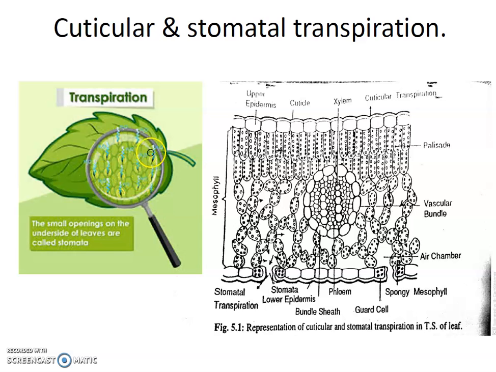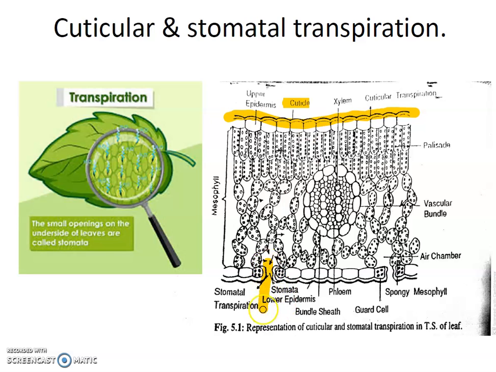When you observe, there are microscopic openings called stomata. There are hundreds present on the upper surface or lower surface of the plants. When you take a section, this is the cuticle, and from that cuticle water is lost, but it is a small percent, about 10% of the water.